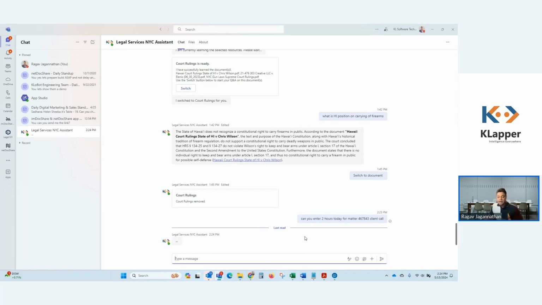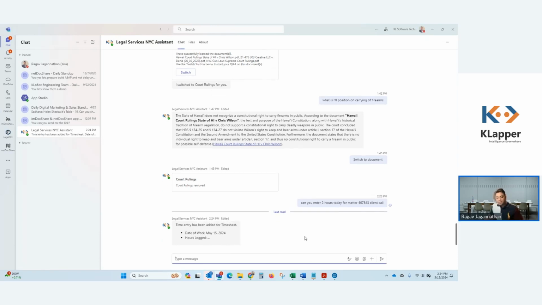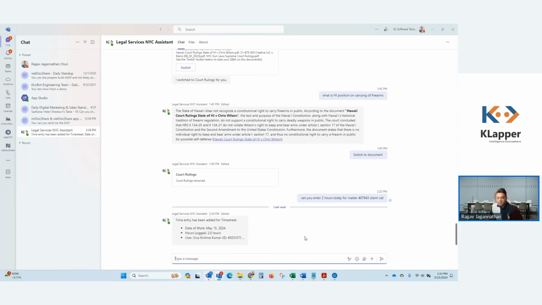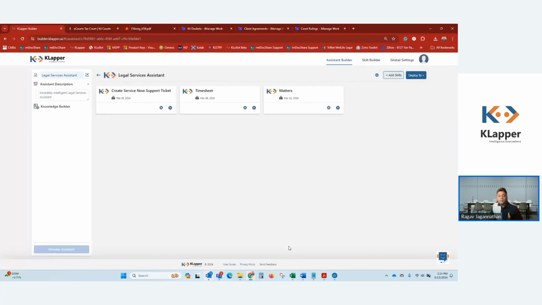We'll basically see that KLapper will ask me to log in because we're using a demo here, or it's already, because I've done this before just a few hours ago in a different demo, it automatically knows who I am. It basically does a time entry for me in this Harvest app. Okay, so it's doing the time entry as we speak. So it'll come back and give me a link to the time entry once it's done. All right, so we'll check back on that later.